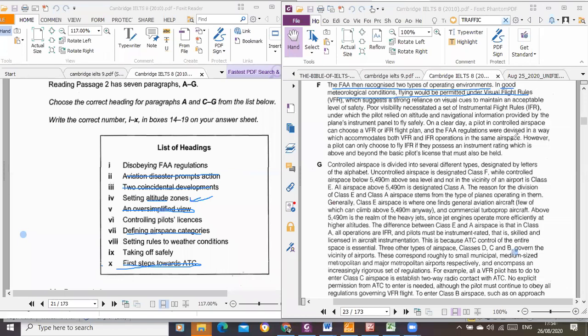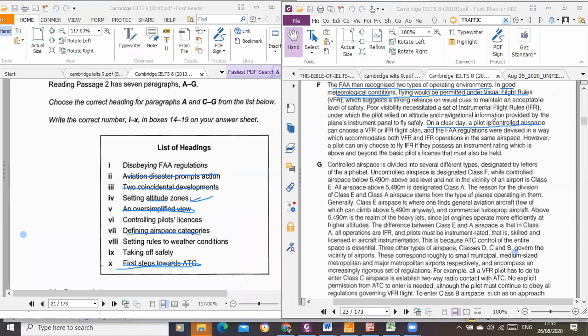So if you know what meteorological condition means, you know they are talking about weather. Okay? Flying will be permitted under visual flight rules, which you hear when you watch the news and they talk about weather conditions, especially when it has to do with height and airspace. So on a clear day, you can see.